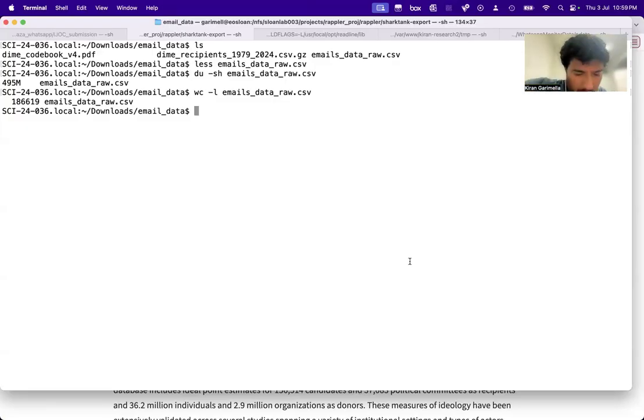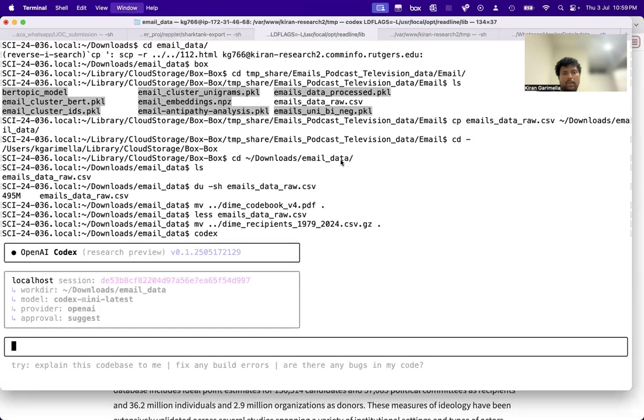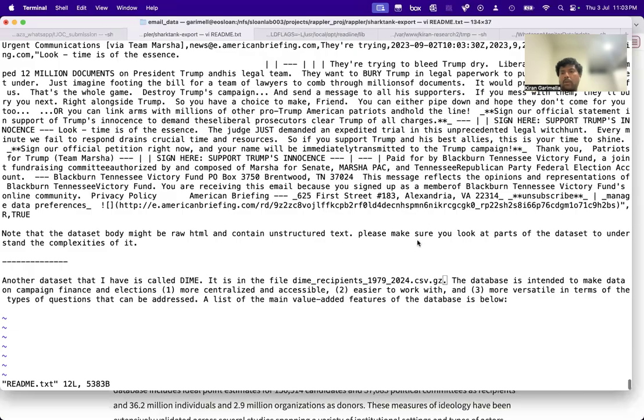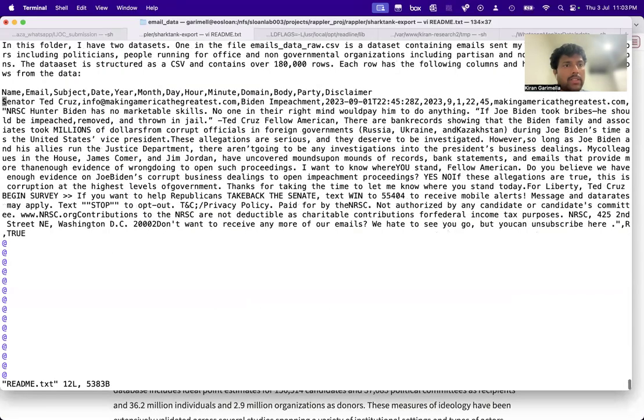I don't know if this is going to work, but let me try. The first thing I want to do is, okay, I'm in that folder. I open Codex, and then I will first describe all the data sets that I have in detail. So let me write down the description. Maybe I shouldn't pause the video and I just show you how I'm writing the prompt. Basically, I said, okay, I have these two files.